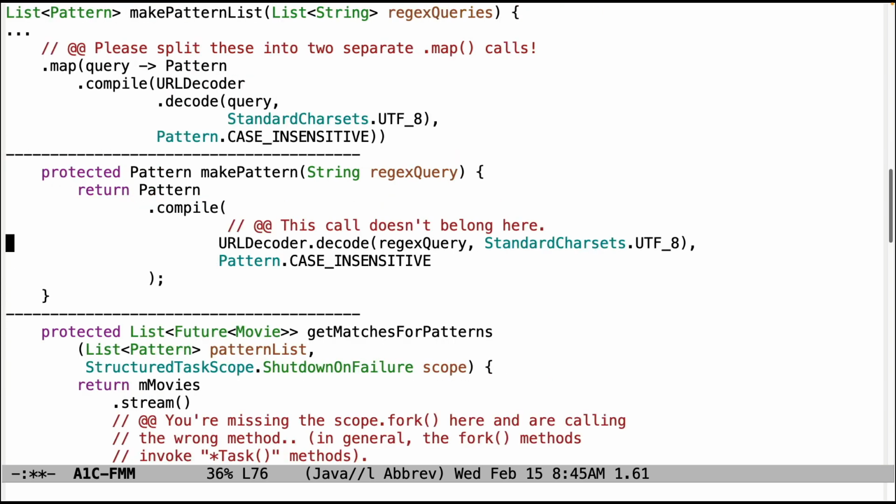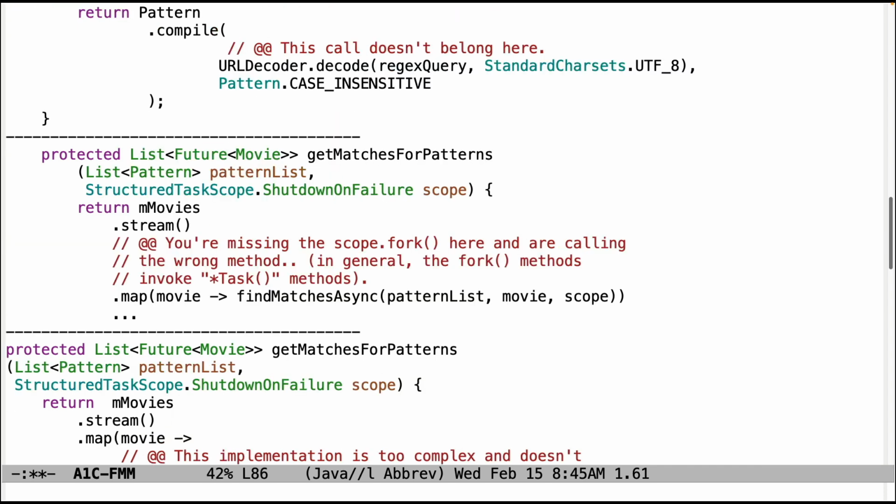And because you're now doing the decoding in the controller, which is arguably where it belongs, you don't need to also do a decode here. So remove that. That should also be caught by the tests. So when I start seeing these kinds of bugs in the code, it concerns me because it looks like people aren't running the tests, or if they are, they're not paying attention to what the results are.